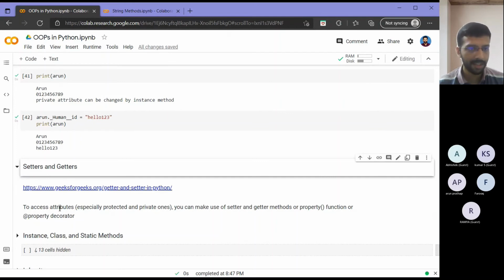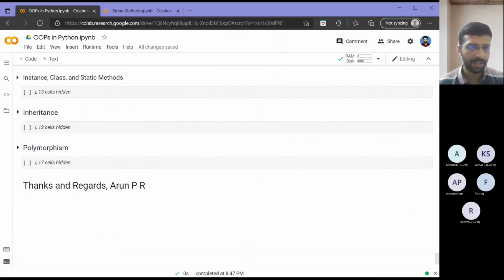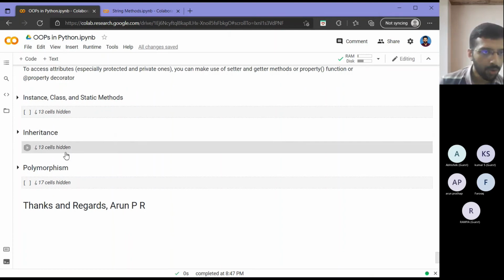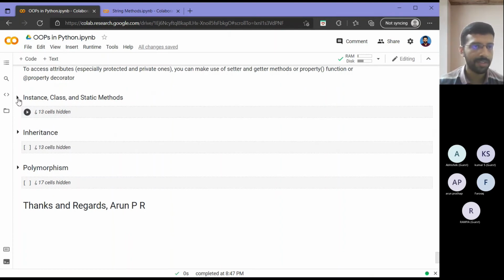So basically, to access attributes, you can make use of three things. One is setter and getter methods. Second one is something called a property function. Third one is called a property decorator. So you can just be aware of this. And if you are interested, you can go through this link. It has the details of implementation. Since it is slightly advanced compared to what we are discussing and not required for our course, I will not cover this here. Then I will come to the next important thing, which is called instance, class, and static methods.